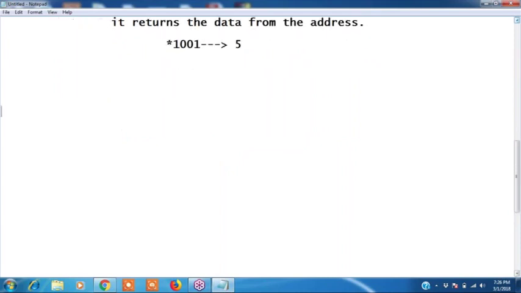Next one. How values will be stored? How values will be stored in the C programming? Okay. Data management means how values will be stored.